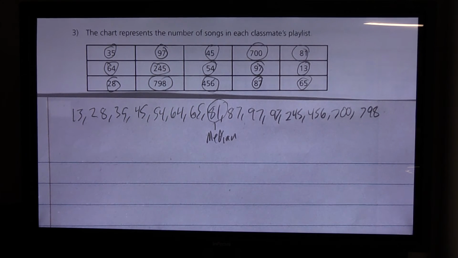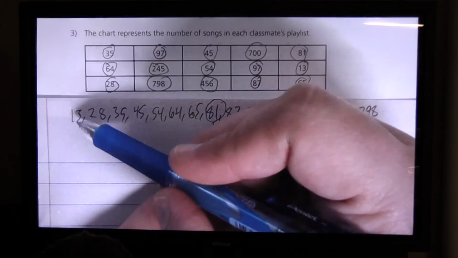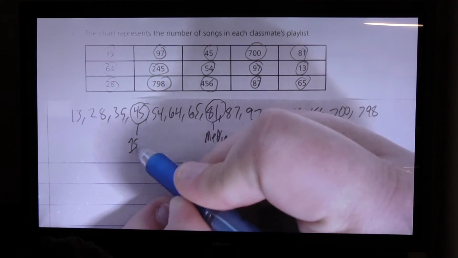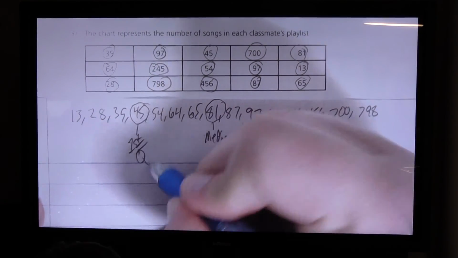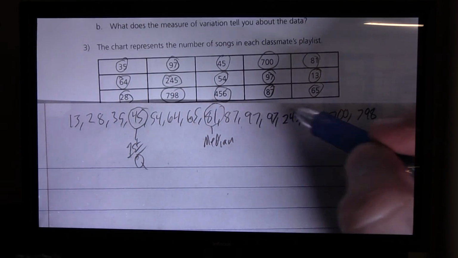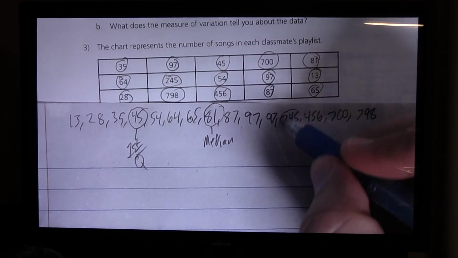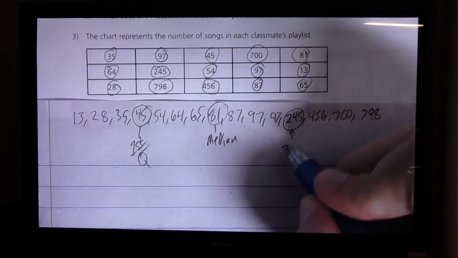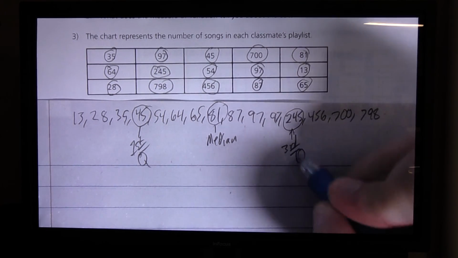So our 4th value in each upper and lower set is going to be our median. So 1, 2, 3, 4. So our first quartile, or lower quartile, is 45. 1, 2, 3, 4. Okay, 245 here is going to be our third quartile.